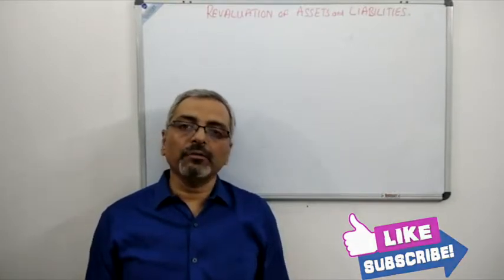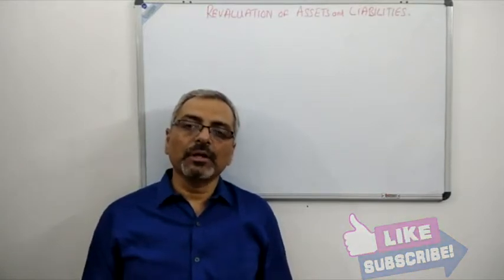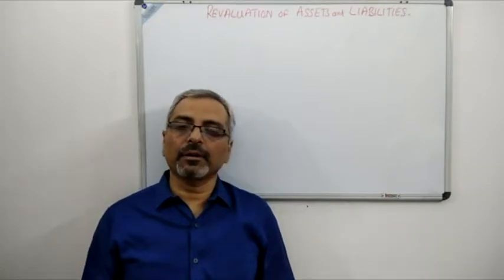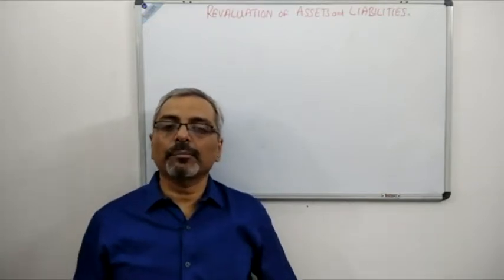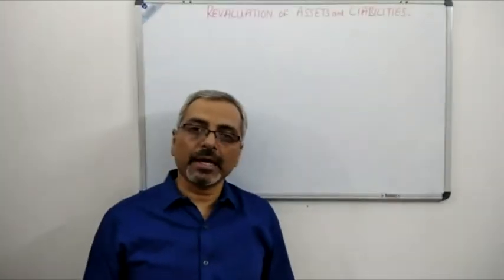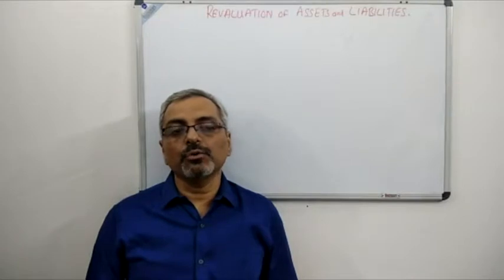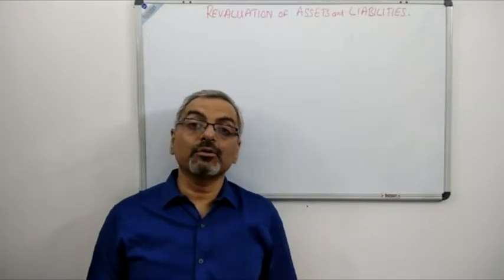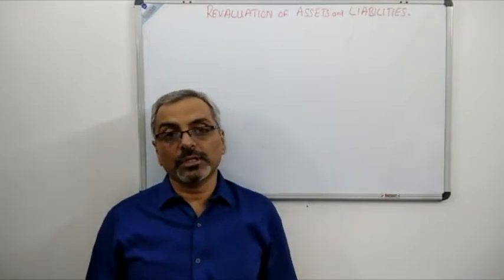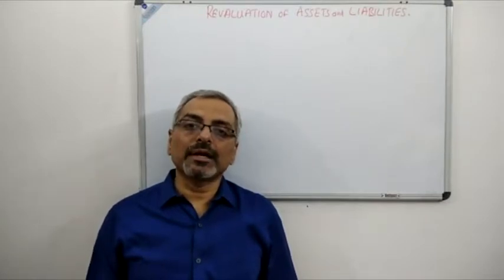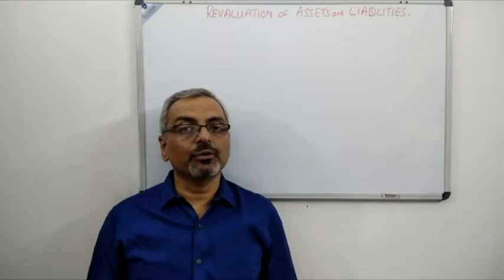Remember one thing, the revaluation account will not change, it will remain the same. That means we will have to take two basic rules while making the revaluation account. Revaluation account comprises of the debit side and the credit side. The debit side includes the reduction in the value of assets and the increase in the value of liabilities, and the opposite credit side has the increase in the value of assets and reduction in the value of liabilities.